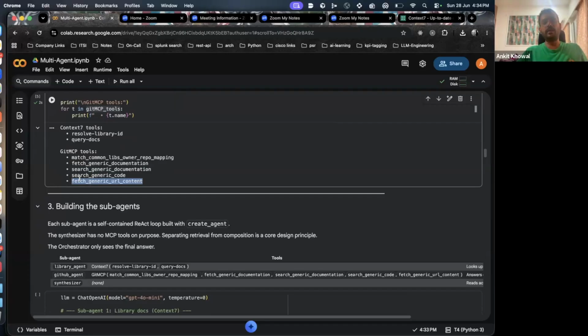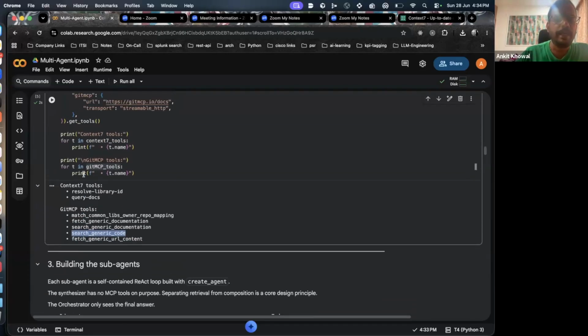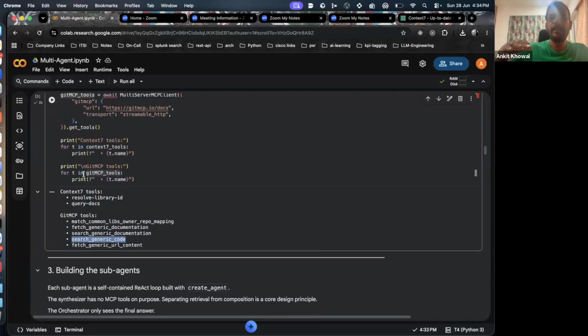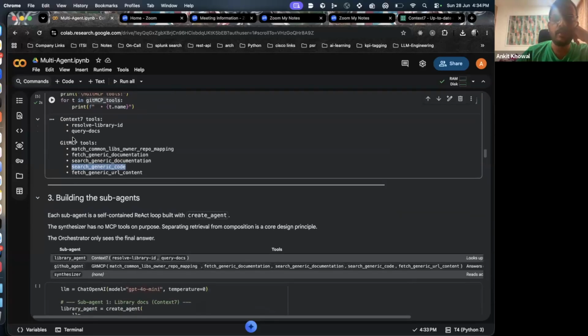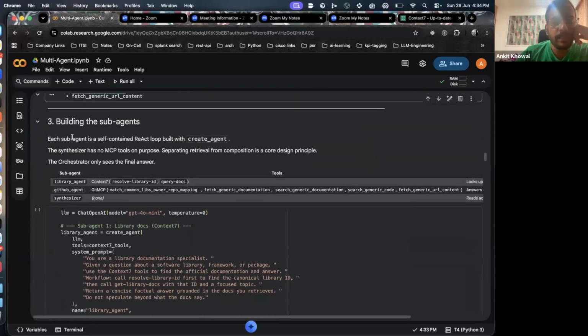Since it's related to code, you can search within a specific repo. Like I said, context 7 has the context of all the libraries. What my agent does is first it will try to read the docs of a particular repo like React, and then pull its code also, so that if the user has any questions regarding it, it can answer from code also, right?